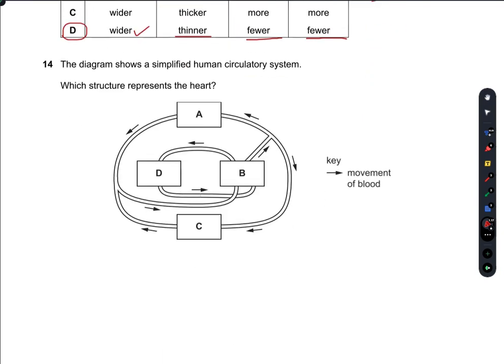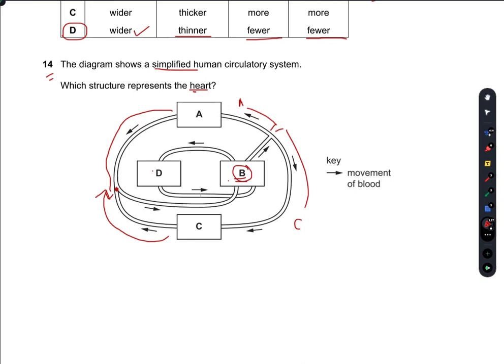The diagram shows a simplified human circulatory system. Which structure represents the heart? In this diagram, we can see that blood comes from A and blood comes from C, and then they move towards B, and this B sends the same blood to D, and this same blood again comes back to B, and then B distributes blood to A and C. So what is the heart here? B is the heart.